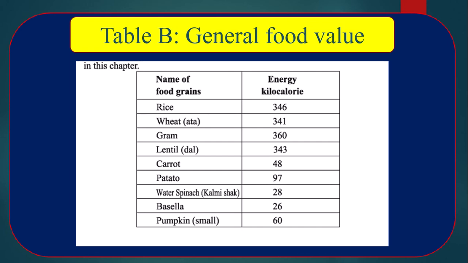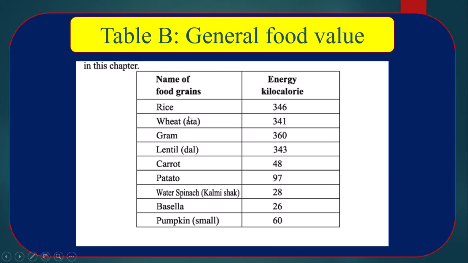This is published and accepted by the Institute of Nutrition and Food Science. Calories have been determined for every 100 grams of edible part of food. If we take 100 grams of rice, wheat grains, lentil, carrot, potato, how much amount of calorie do we get? There is a table. We have to read it and memorize it for our MCQ.